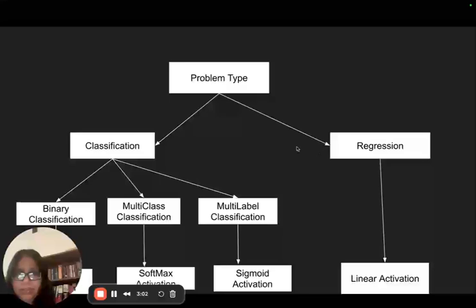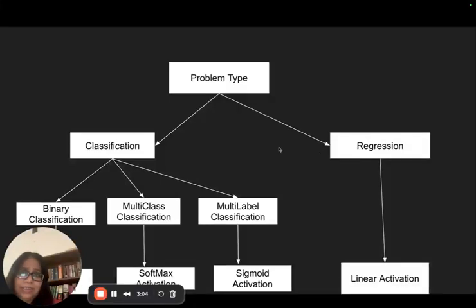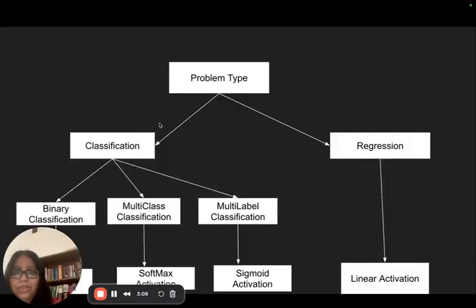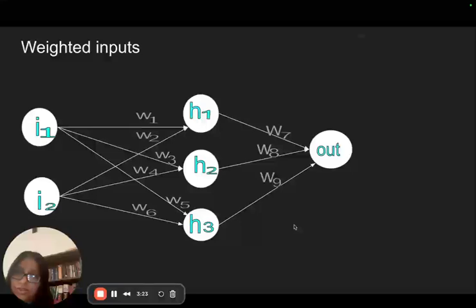Now, suppose we have a specific problem, which, as I told in my earlier lecture, can be classified into two ways: a classification problem or a regression problem, like the supervised learning and unsupervised learning lectures I had given. For all that, we use different kinds of activation functions.